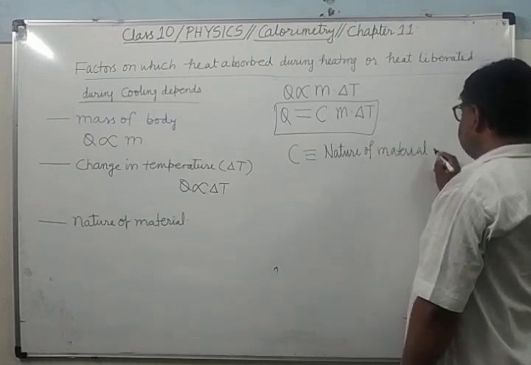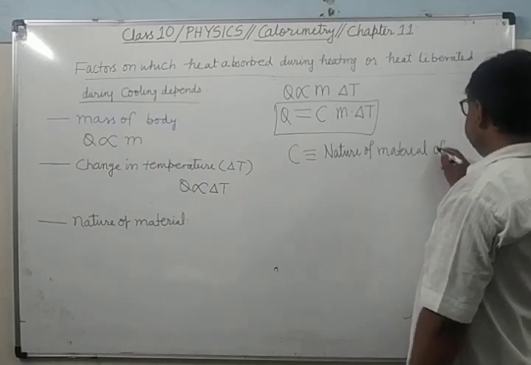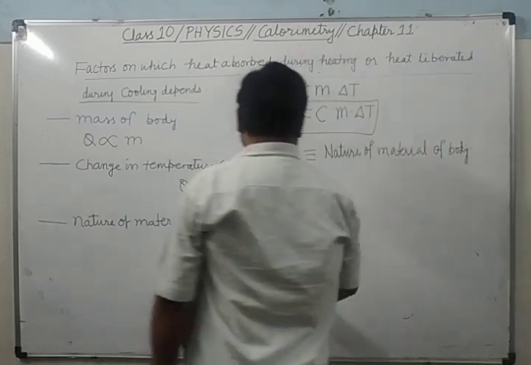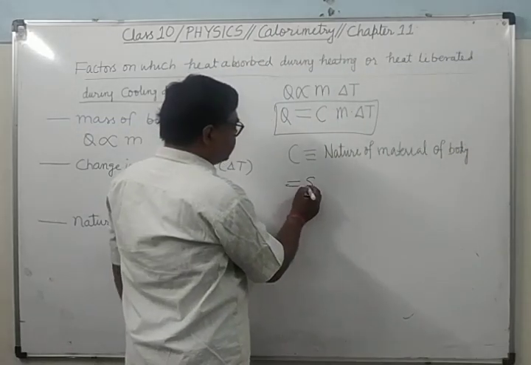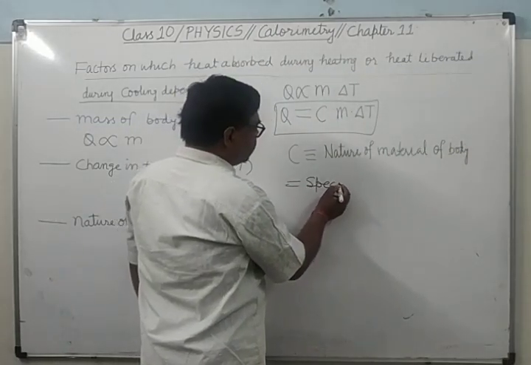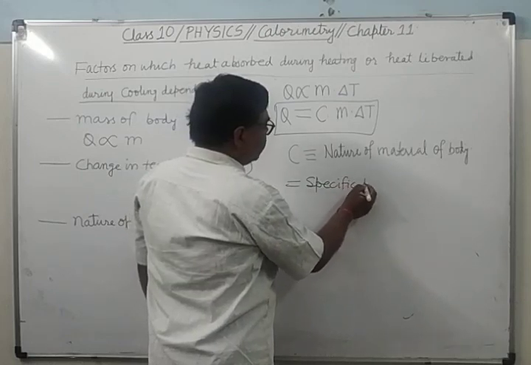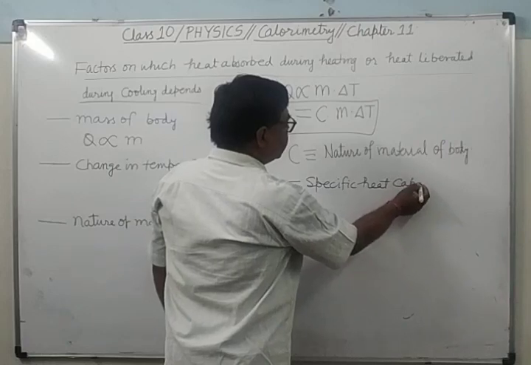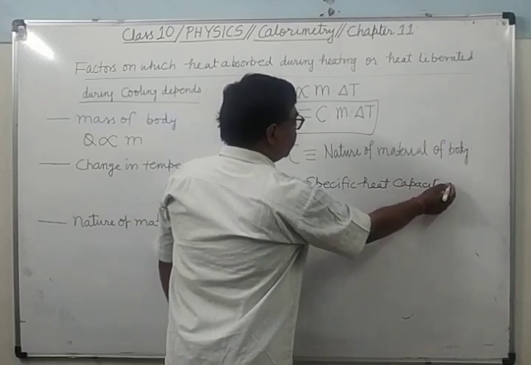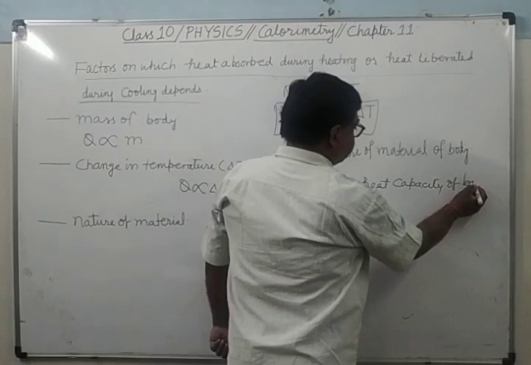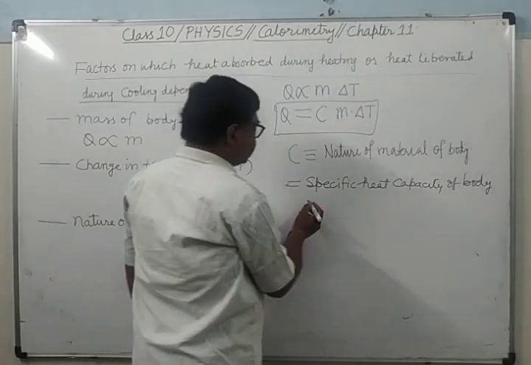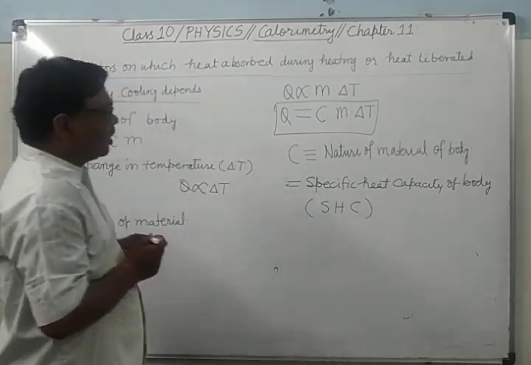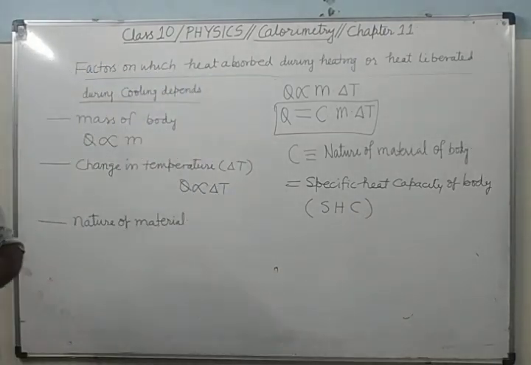This is the constant for the nature of material of body, and this we call the specific heat capacity of the body. That is, it is known as SHC of the body.